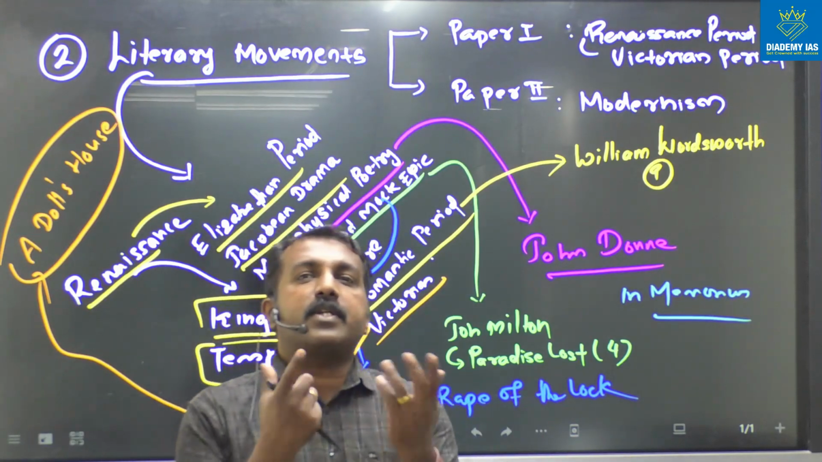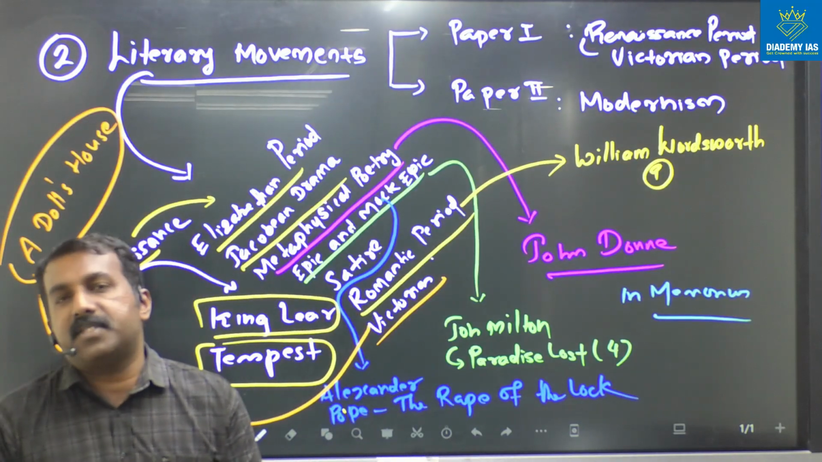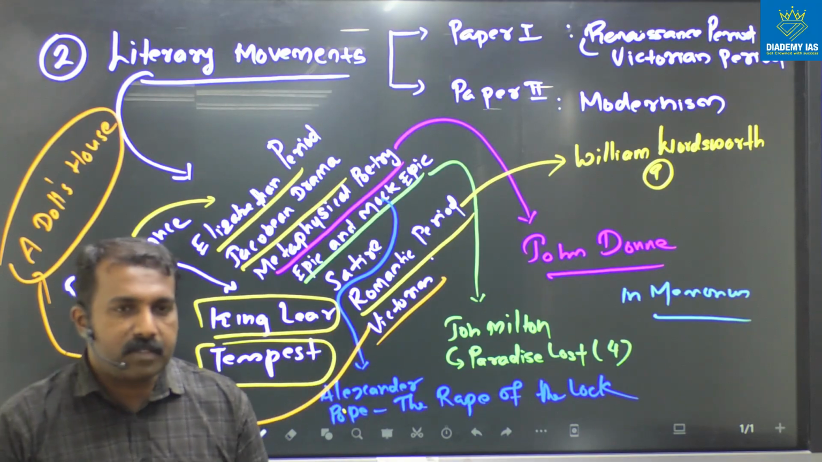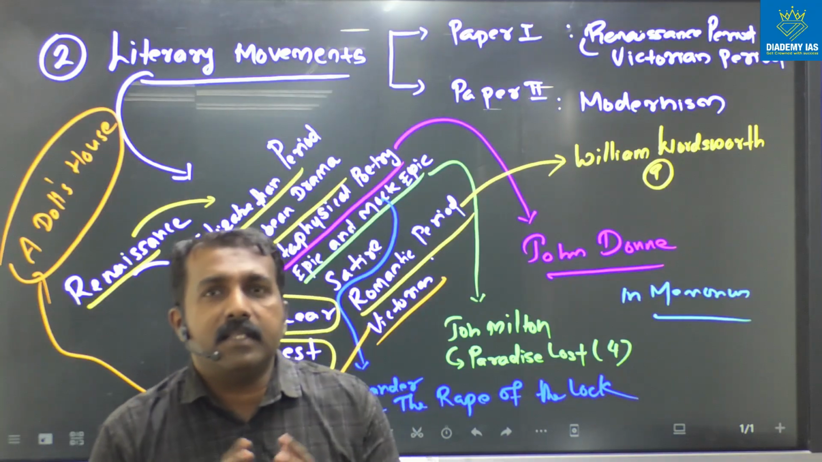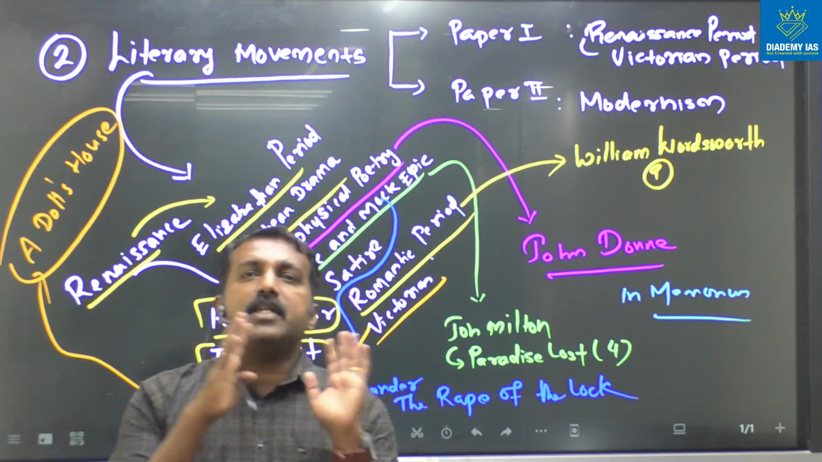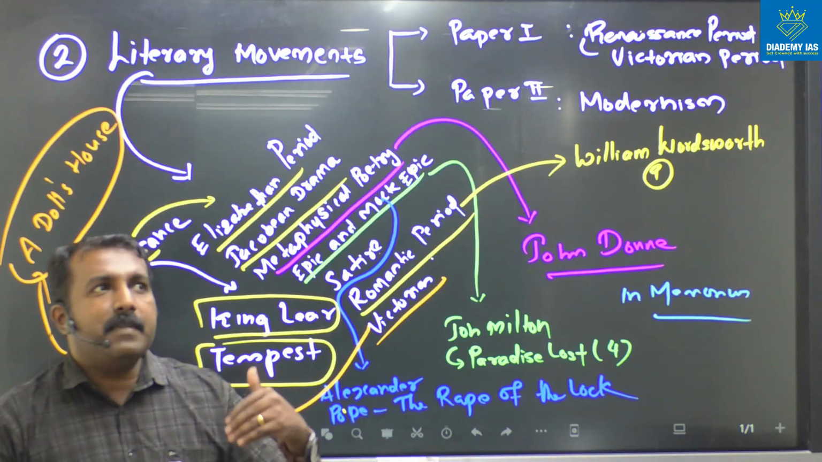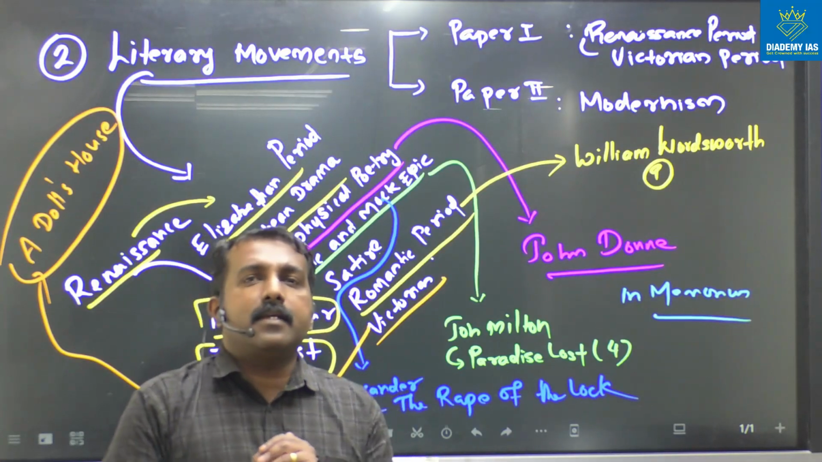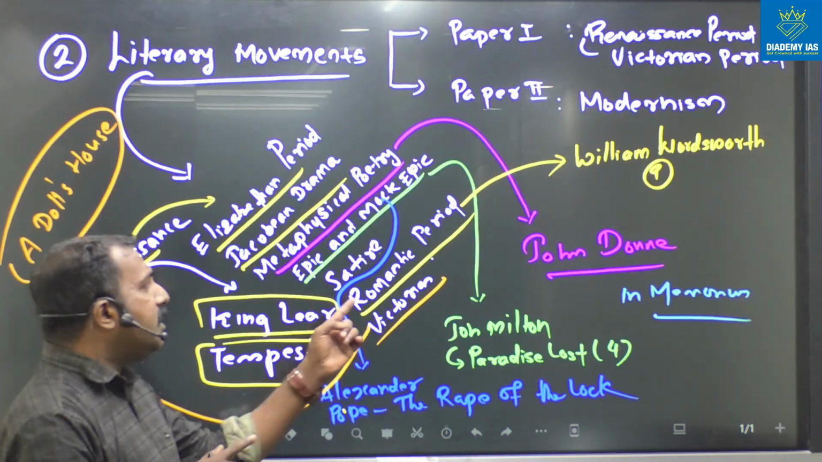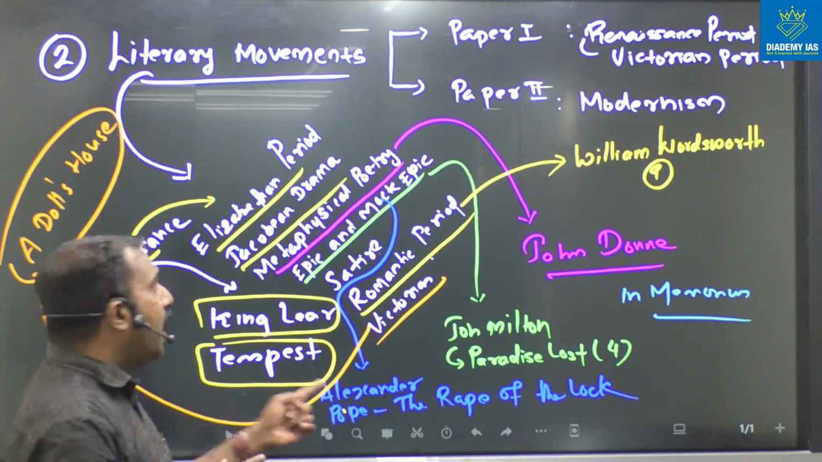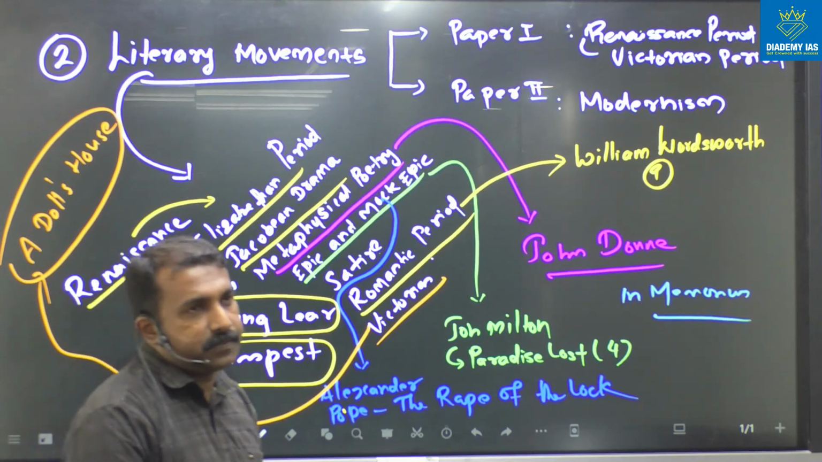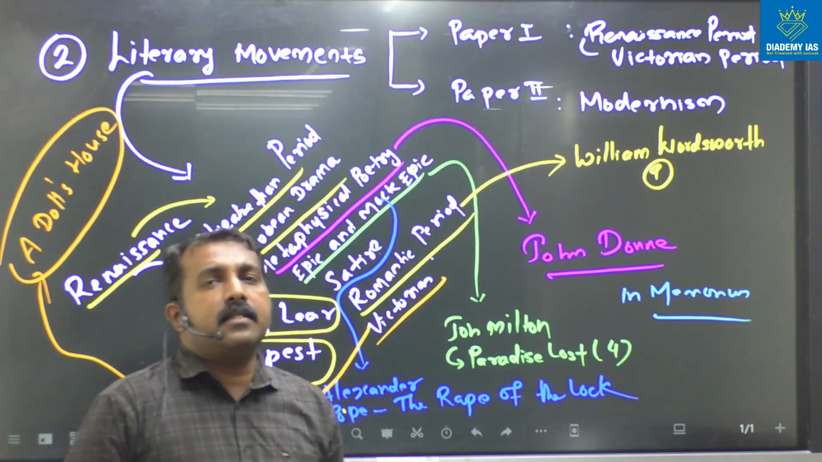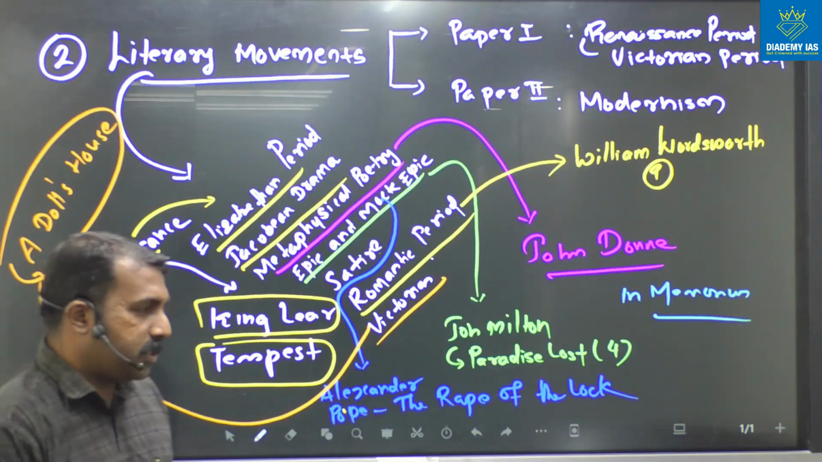Because A Doll's House is a Victorian drama by Henrik Ibsen. And that drama depicts how Victorian society functioned, how the people in that time lived, what the condition of women was in that time, how women were treated. So this is the Victorian literary category, and here we can see how the Victorian period connects with the play A Doll's House. So this is the strategy you have to follow in the English literature optional preparation.